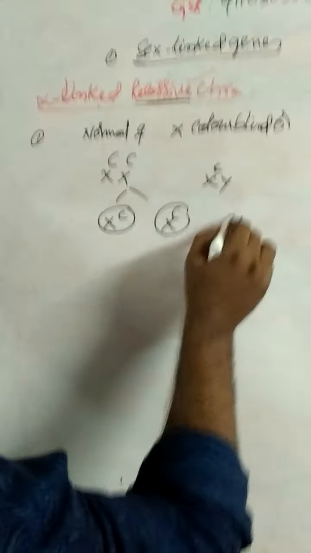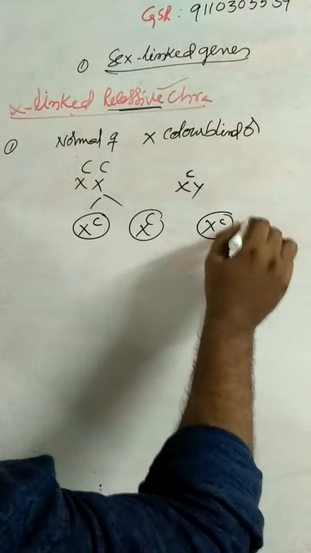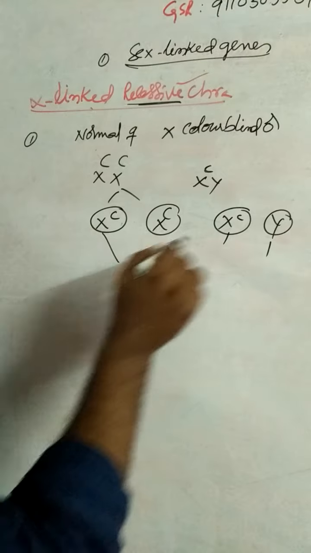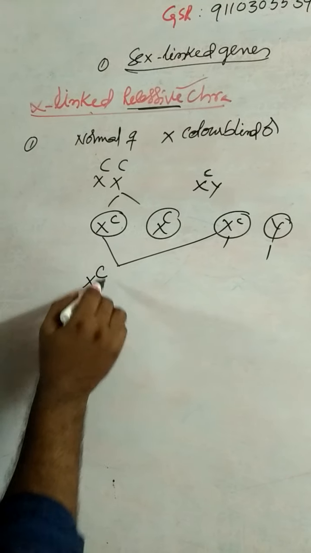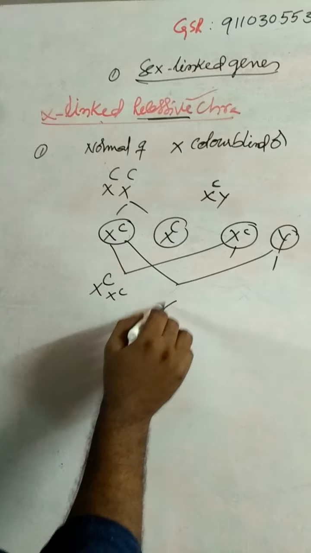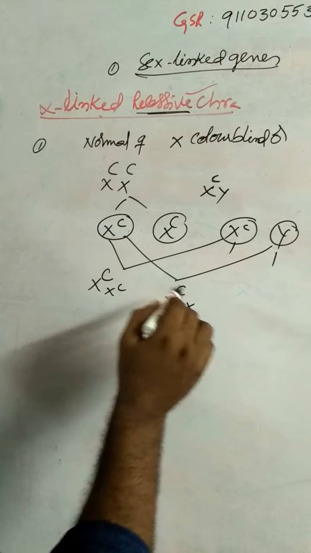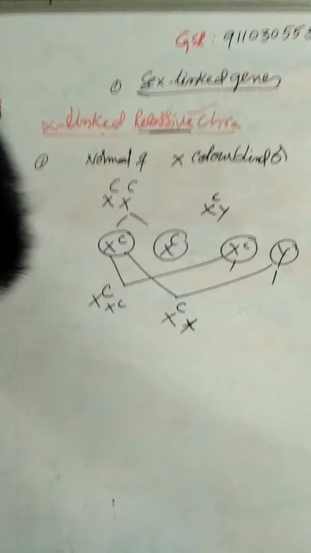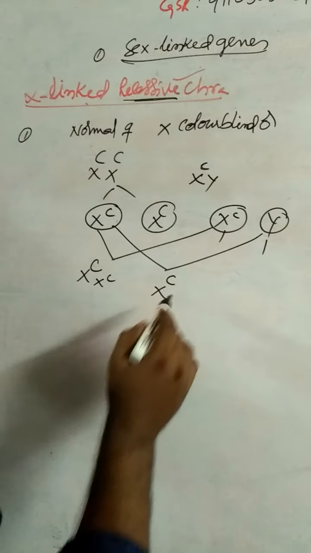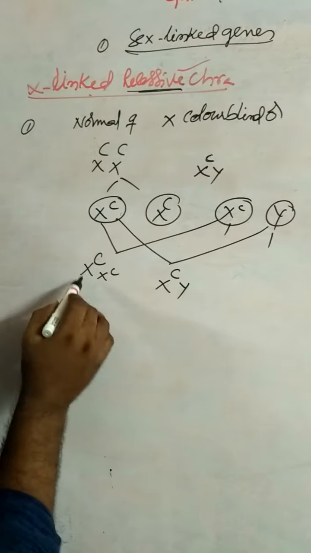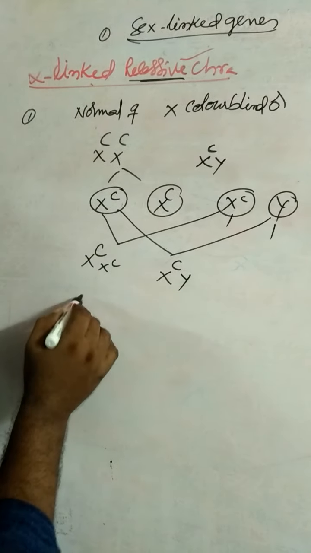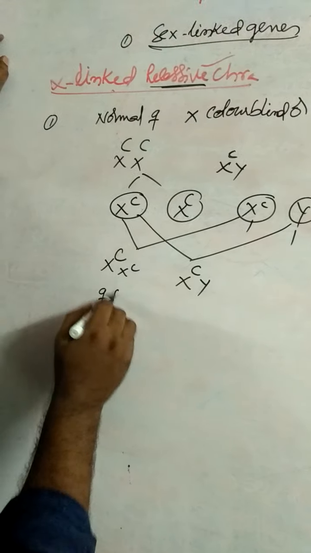Next, X power small c gamete and Y. These are the offspring. Here X power capital C, X power small c. And the second one is X power capital C, X power Y. Here X power capital C, X power small c, XX female. So it is a female carrier.